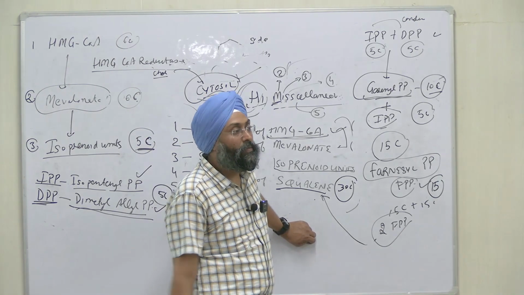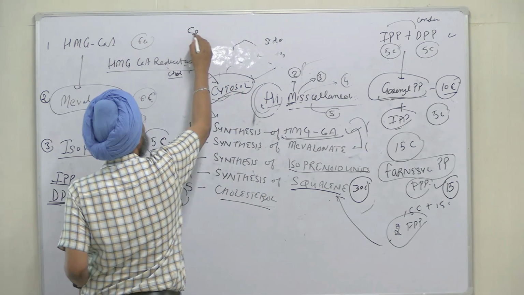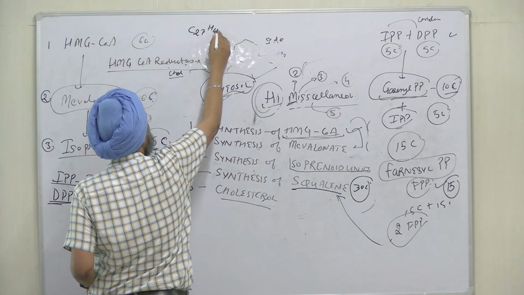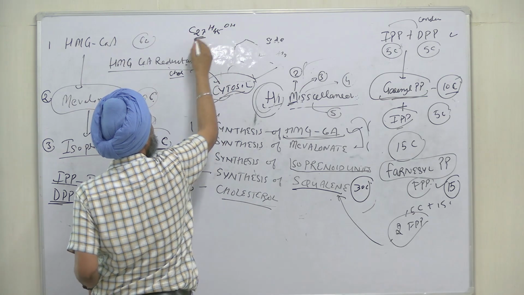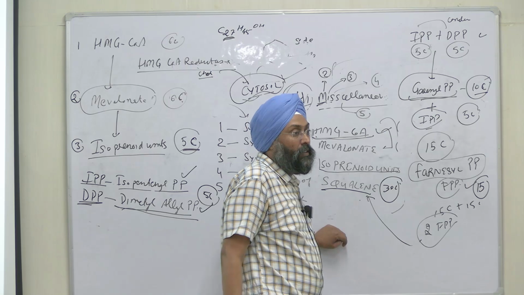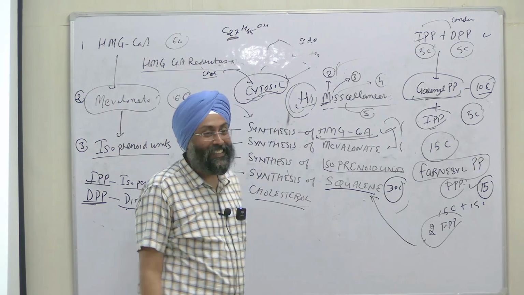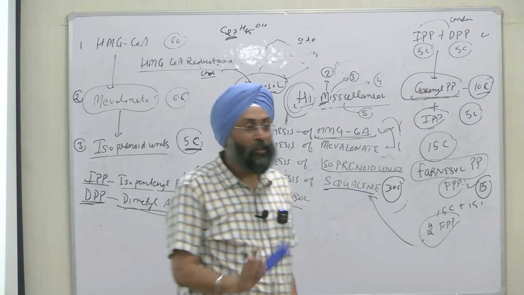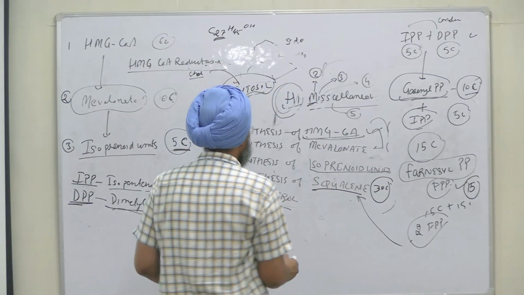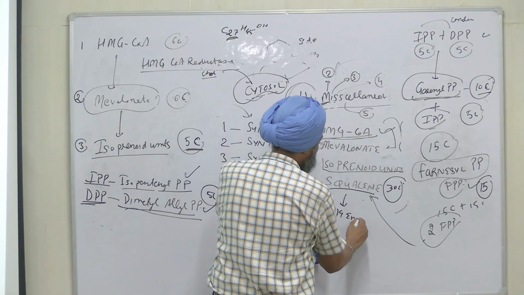Now we have reached 30 carbon. The ultimate goal is to reach C27H45OH. So we have to reach, we now have excess carbon atoms, right? Now we'll have 19 enzymatic reactions, 19. But you will not remember them. There are a total of 19 enzymatic reactions that take place here.